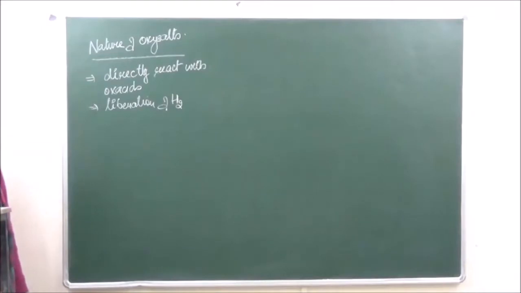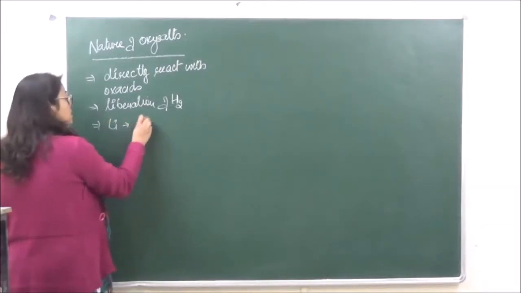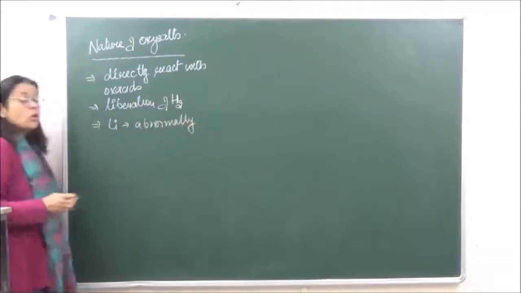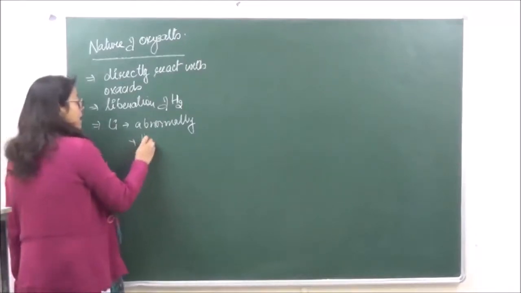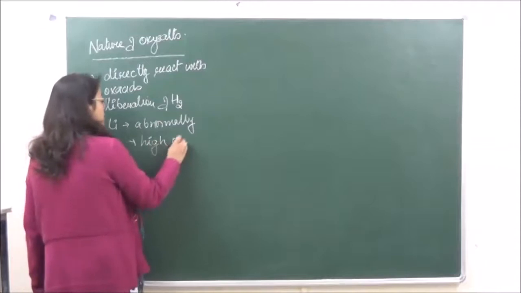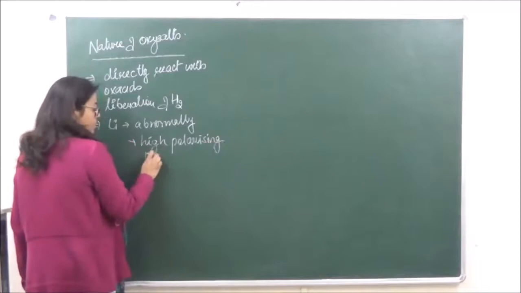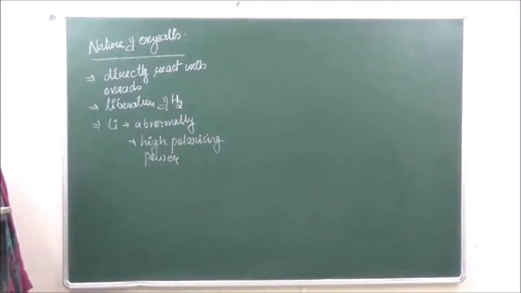It is seen that lithium salts behave very abnormally. It is lithium which behaves abnormally because of its small size. Due to the small size, it has high polarizing power. The lithium ion has high polarizing power, due to which the lattice energy is going to be affected, right?